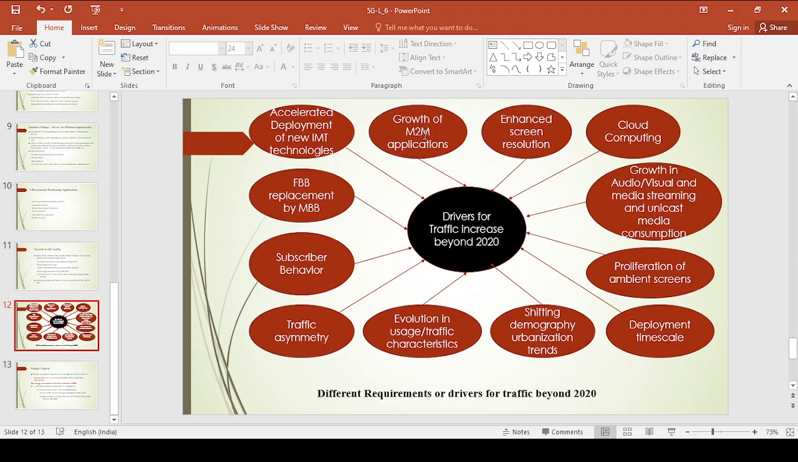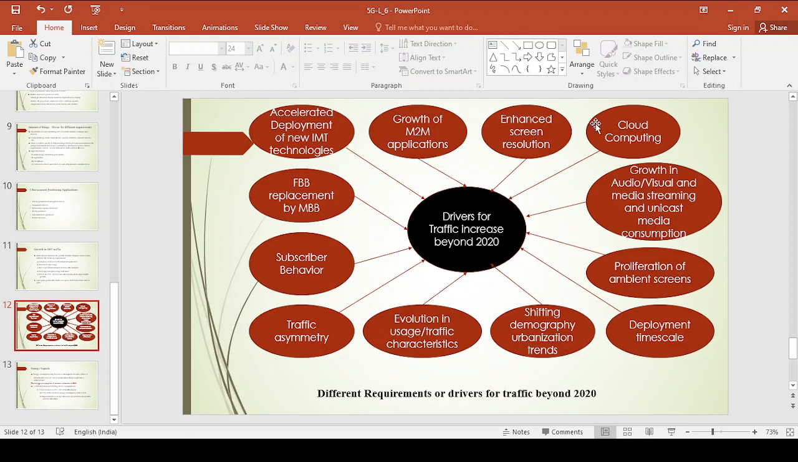And next is growth of M2M application. The M2M application has started in the 5th generation only, and this will continue in the 6th generation system and 7th generation system. Because of this growth of M2M application, which is also one of the requirements for growth in the IMT traffic. And next one is enhanced screen resolution, nothing but your high quality, as we go from 5G to 6G, 6G to 7G. Now that will provide high quality. Because of this high quality, this will result in the growth in traffic.